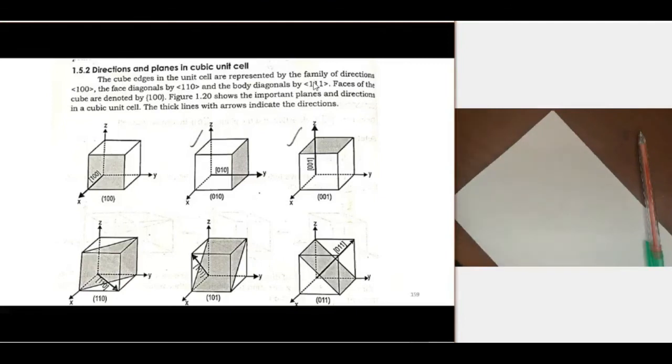For the body diagonal, the value is 111, and we know there is no difference on interchanging. By interchanging, it is always 111. And the faces of the cube are represented with a family of planes.